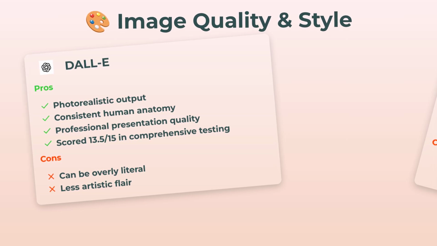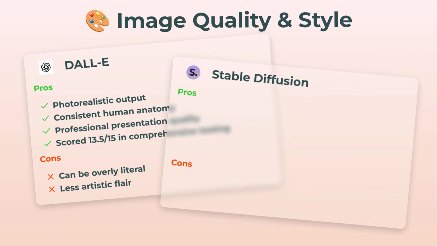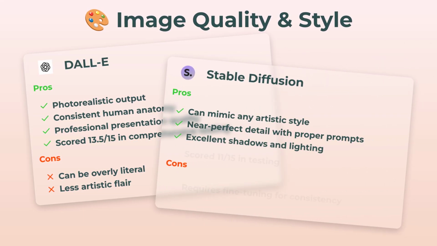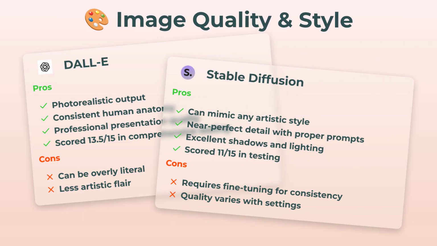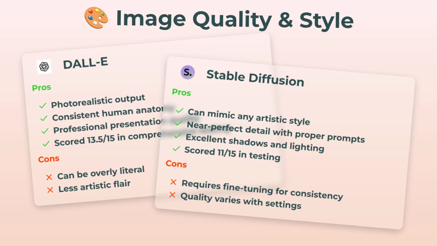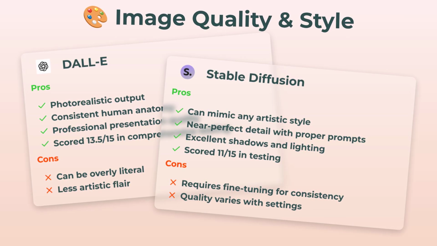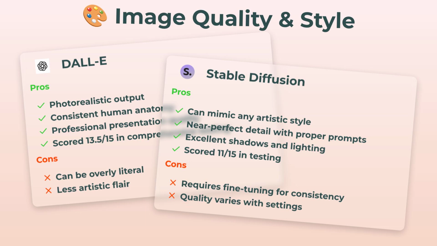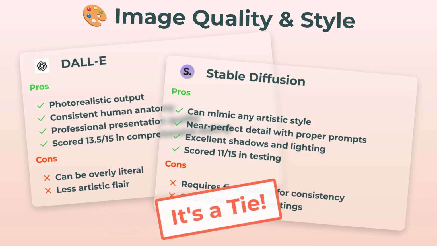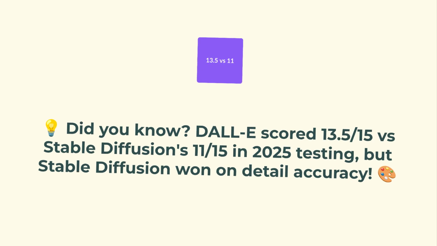Now, Stable Diffusion, when you feed it the right prompts and tweak the settings, lets you chase any art style under the sun. Shadows, lighting, little details. It actually beat DALL-E for pure detail accuracy, but scored a bit lower overall. Main catch? Sometimes you do need to fine-tune things so it stays consistent. In this category, honestly, it's a tie. Both have their strengths.